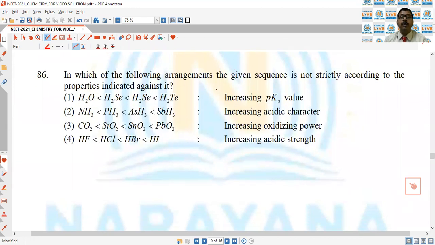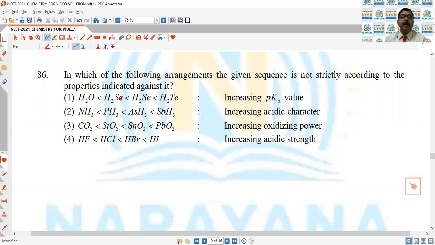Next, in which of the following arrangements is the given sequence not strictly according to the property indicated against it? First option: H2O, H2S, H2Se, H2Te, increasing value of pKa.